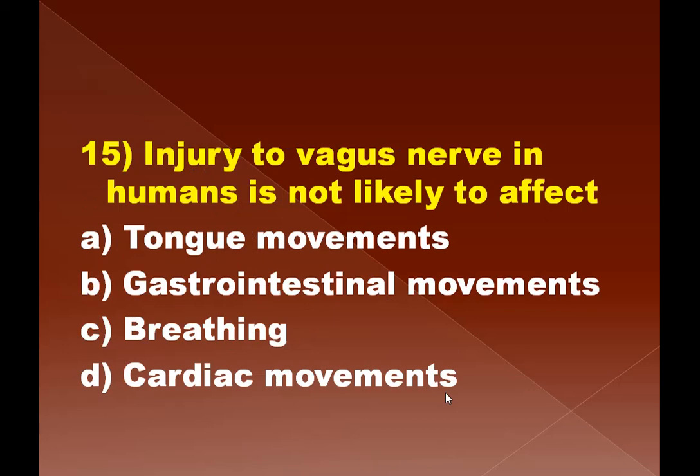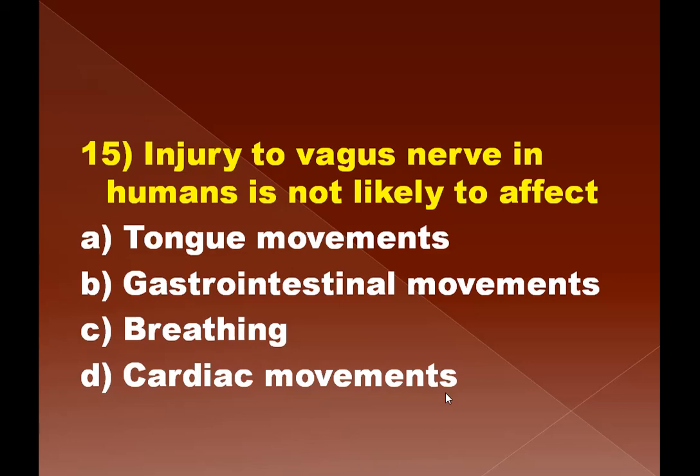Question number 15, injury to vagus nerve in humans is not likely to affect. So if the vagus nerve is injured, okay, so which part or which organ is not affected, not likely to be affected? Let us see what are the options here.